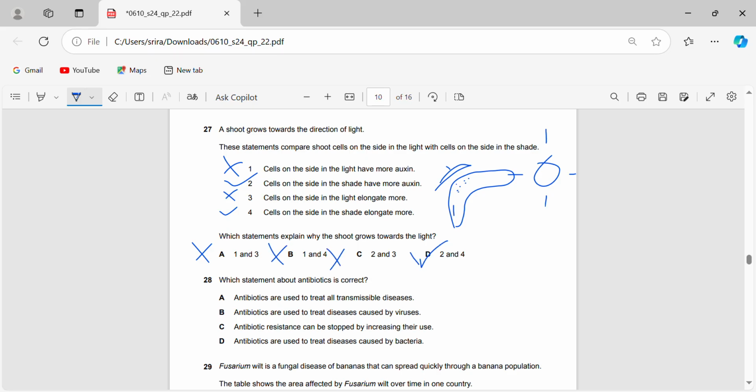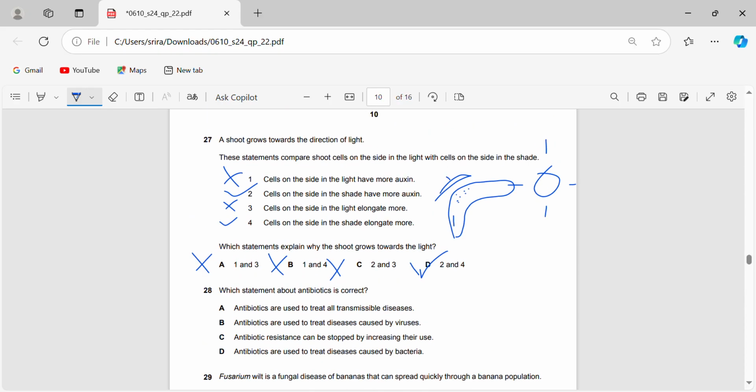And that leaves 27D, right? If you want a more direct explanation again, when the sun is shining, the side near the light is actually going to have less oxygen. The oxygen is going to diffuse to the side with lower light, the side with shade. It's going to cause cell division and elongation there to cause the shoot tip to bend towards the sunlight. So that's what gives us the answer 27D.